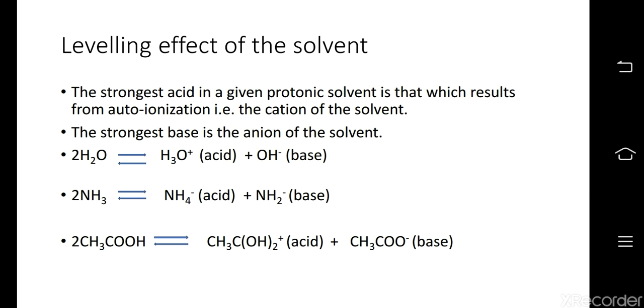Going to the leveling effect of the solvent, the strongest acid in a given protonic solvent is the one which results from autoionization, and that is the cation part of the solvent. The strongest base is naturally the anion of the solvent. We have listed three autoionization reactions here. Two water molecules giving hydronium ion and hydroxide ion. Two ammonia molecules giving NH4 plus ion and NH2 minus ion. Please note this is NH4 plus. And the third one is two molecules of acetic acid giving rise to acid and base.